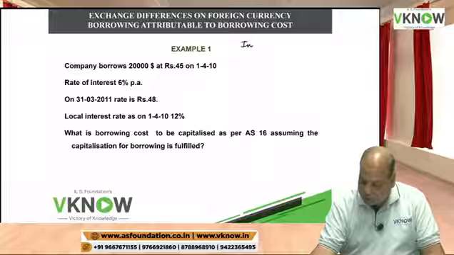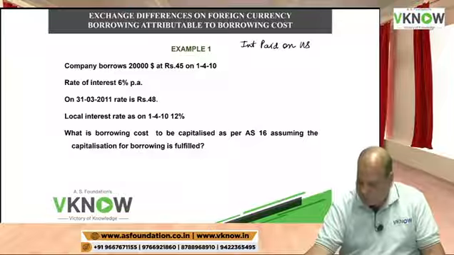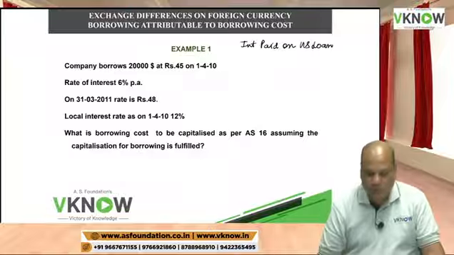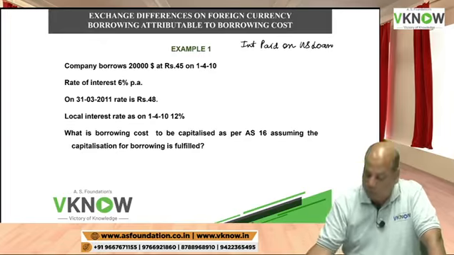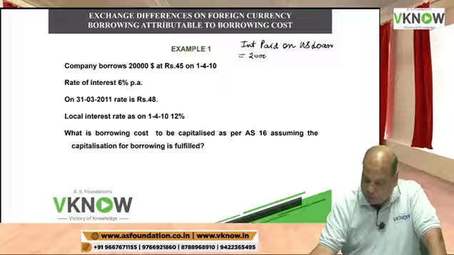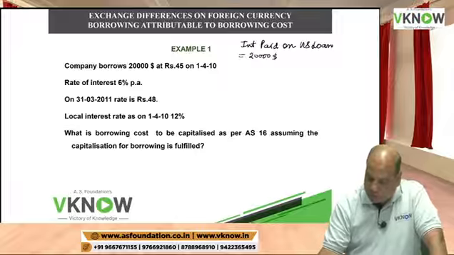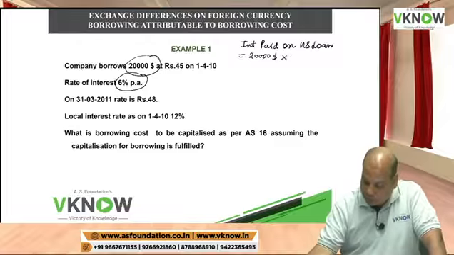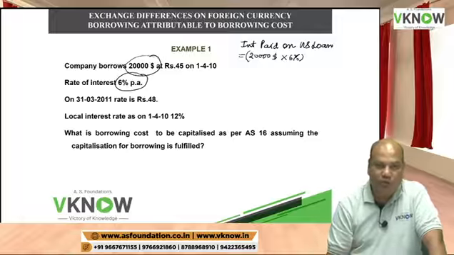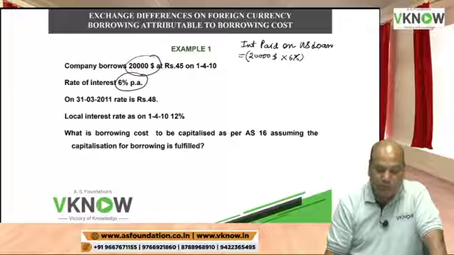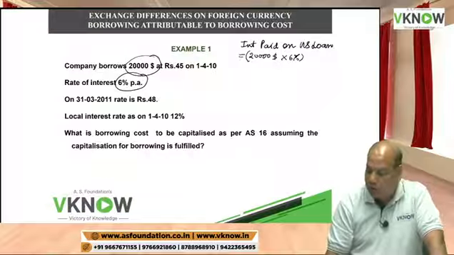What is the interest paid on the US loan? First we will calculate the interest paid on the US loan. We have borrowed $20,000, so I am going to calculate interest in dollars first: 20,000 into 6%. I have to pay $1,200.